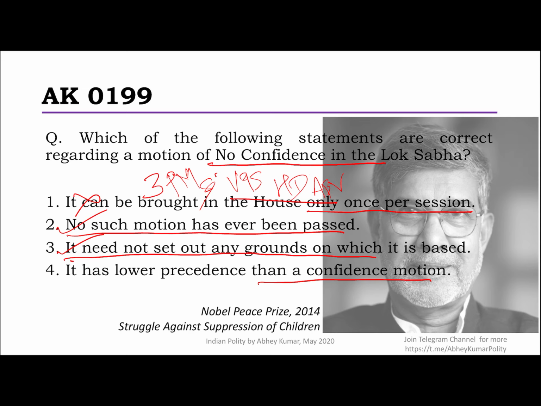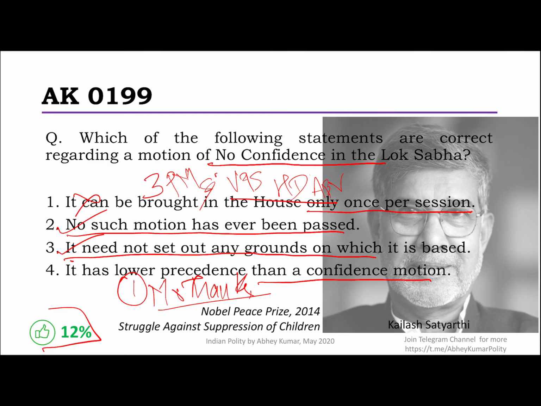You should also know that the highest precedence among all the types of motions in the House is the motion of thanks to the President's address. So the highest priority is the motion of thanks to the President's address. When a motion of thanks is pending, it overrides all the pending business in the House. So, as I said, the performance was not that great. I hope you have learned something here about partly post-independence Indian history as well.